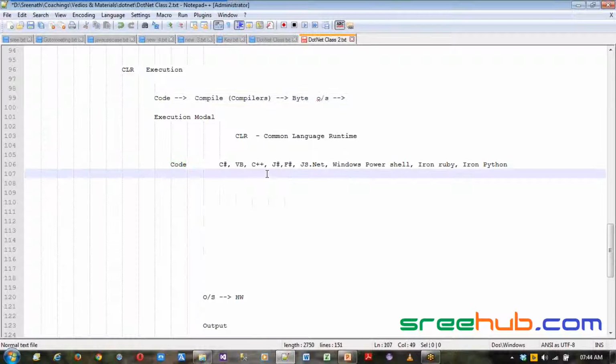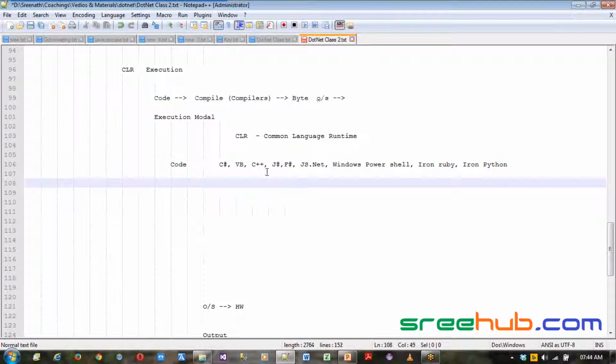That's the reason why for each language .NET has different compilers. For C Sharp you have the C Sharp compiler, for VB you have the VB compiler, for CPP you have the CPP compiler, and the same for JS. These are different compilers provided by the .NET framework. Whenever you build a program, building is nothing but compiling a program, and 2 different levels of compilation run.